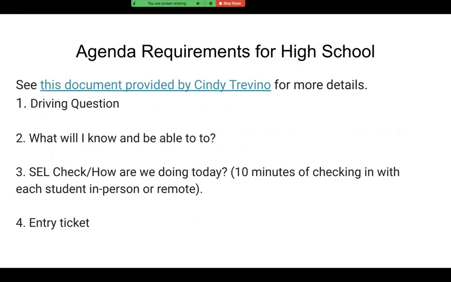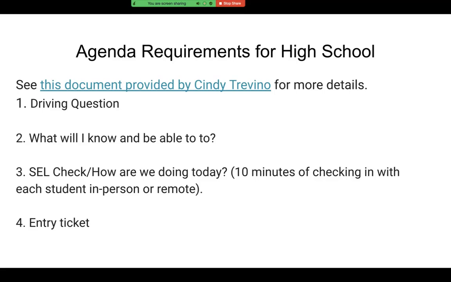Now, there are agenda requirements for the high school. They are in detail in this document provided by Cindy Trevino. And they include some items that we have seen before and some that are new for our new setup. So first you'll have a driving question, which will be specific for your project. Next, what will I know and be able to do? This is an idea for the student of what they are going to learn during that day's class period.